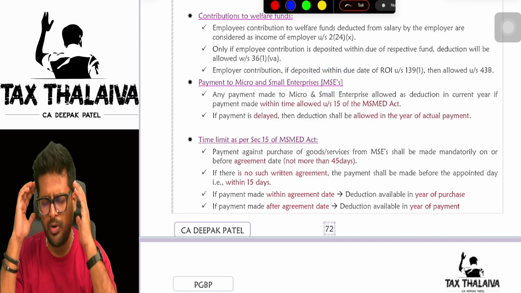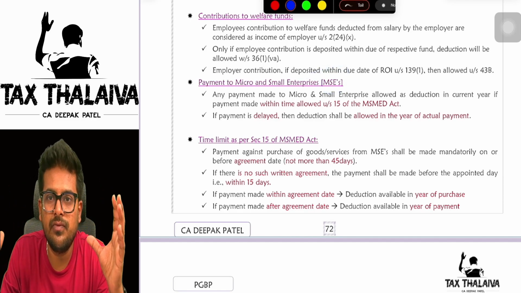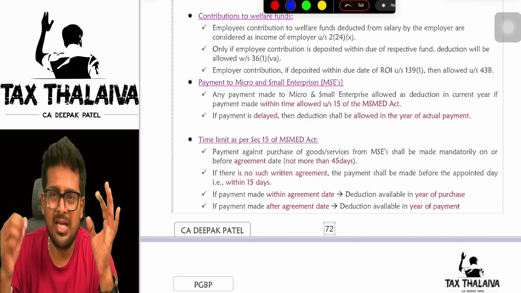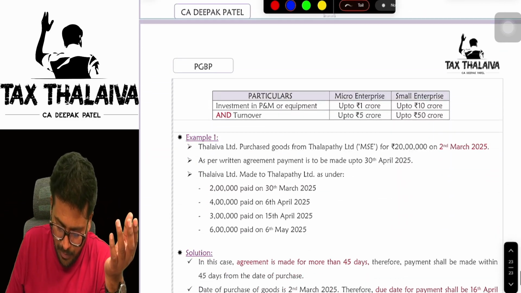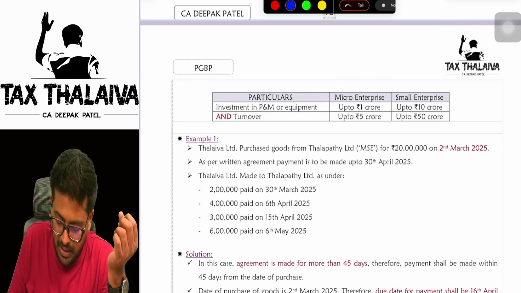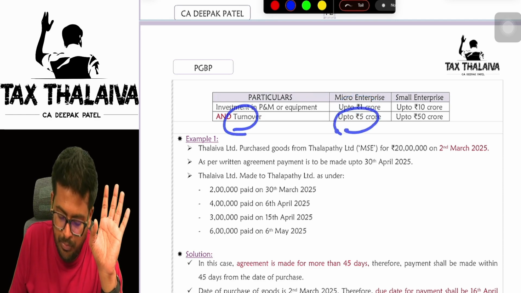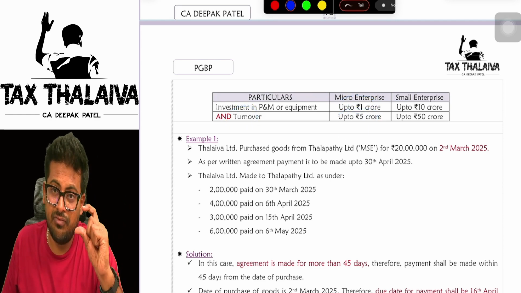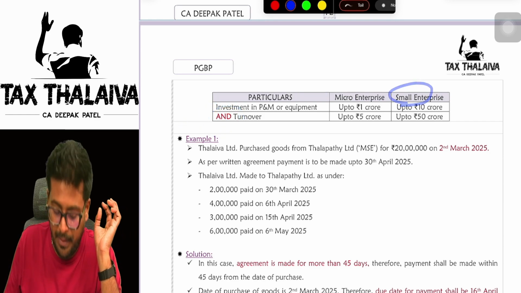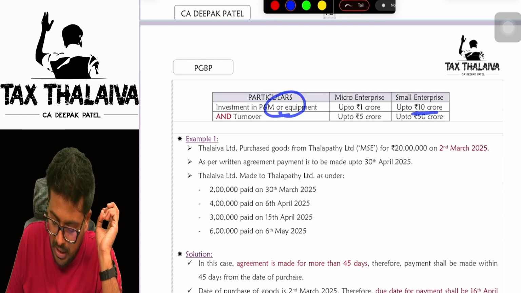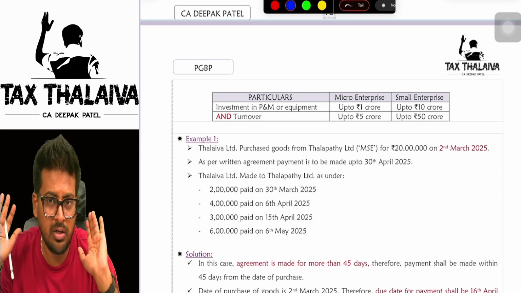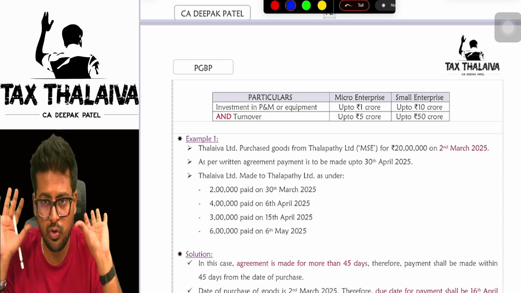Payment to MSMEs, very, very important, boss. There are a few entities which are called MSEs, meaning micro and small enterprises. Sir, what are these micro and small enterprises? Let me explain. Micro enterprise means the investment in plant and machinery and equipment is up to 1 crore and the turnover is up to 5 crore. If both conditions are satisfied, only then it is called a micro enterprise. Sir, what is a small enterprise? Plant and machinery or equipment investment up to 10 crore, turnover up to 50 crore. This is the MSE. Micro and small enterprise.